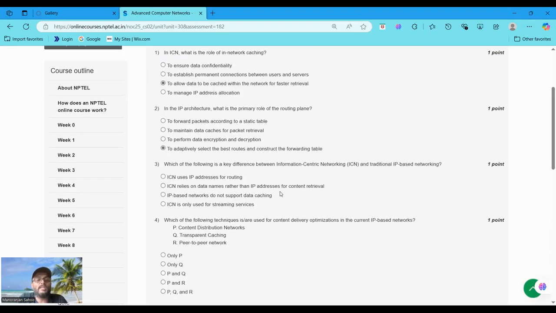Question number 3 is, which of the following is the key difference between information-centric networking and traditional IP-based networking? The key difference is that ICN relies on the data names rather than the IP address for content retrieval. So option B. In ICN, that is information-centric networking, a paradigm that focuses on the content rather than the host. It uses names to identify and retrieve data, not IP address.